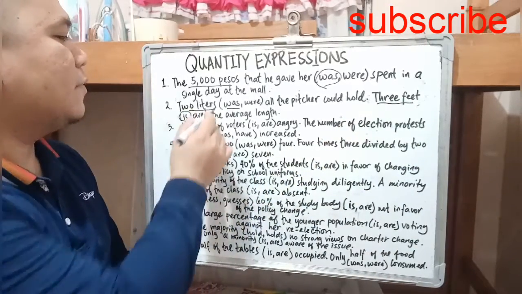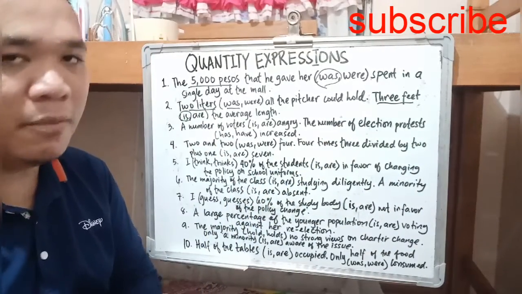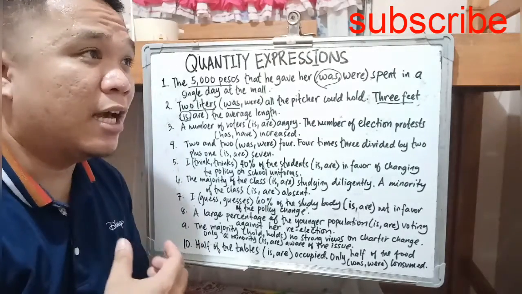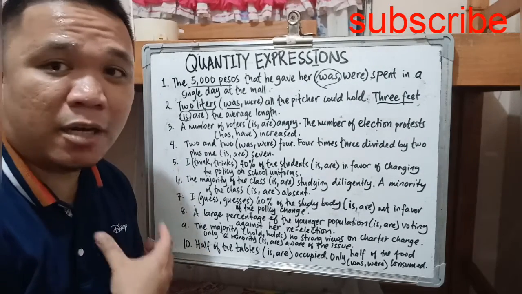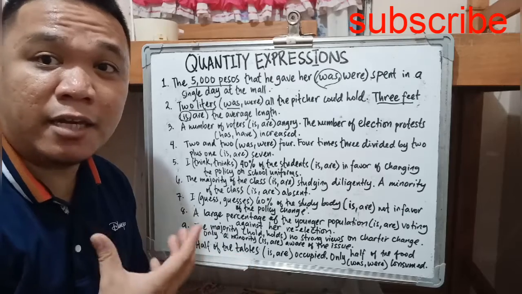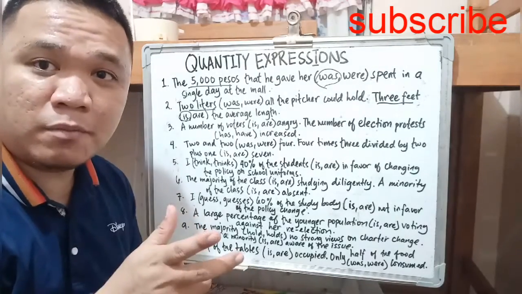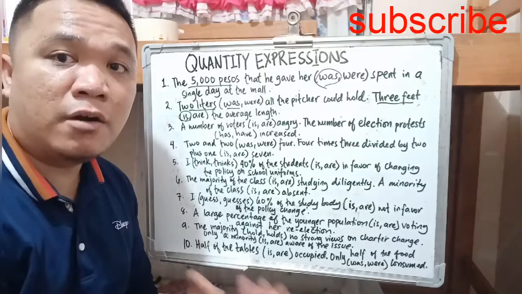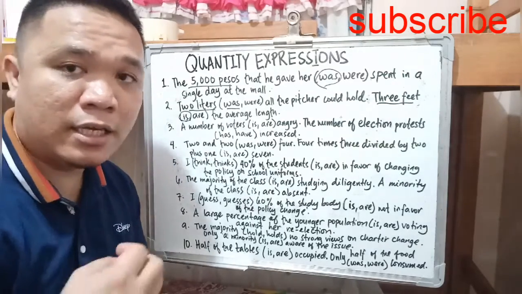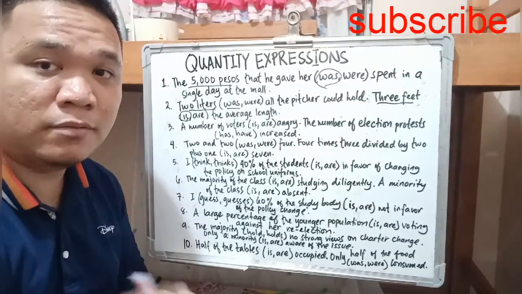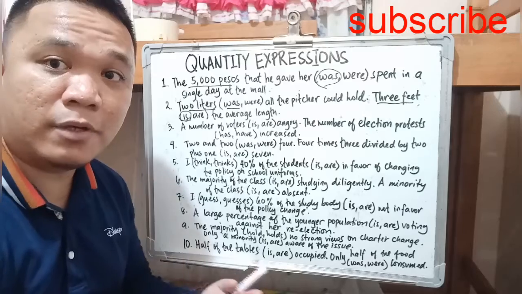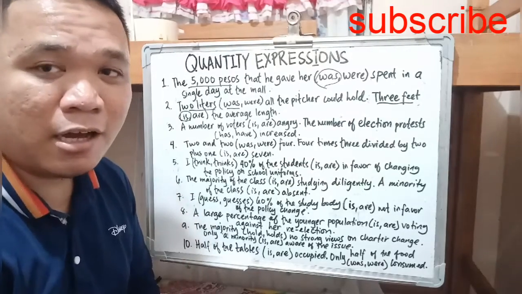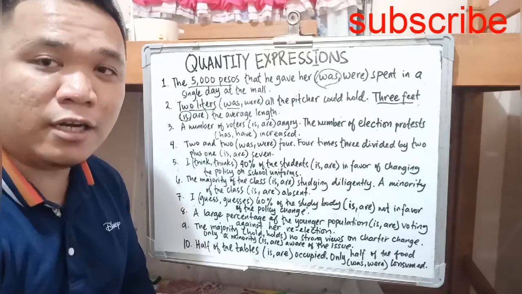Okay. Next, number 3. Once you have met phrases such as a number of and the number of, always remember, a number of is plural, the number of plus the object is singular. A number, plural; the number, singular. So let's look at whether the following sentences use a number or the number.